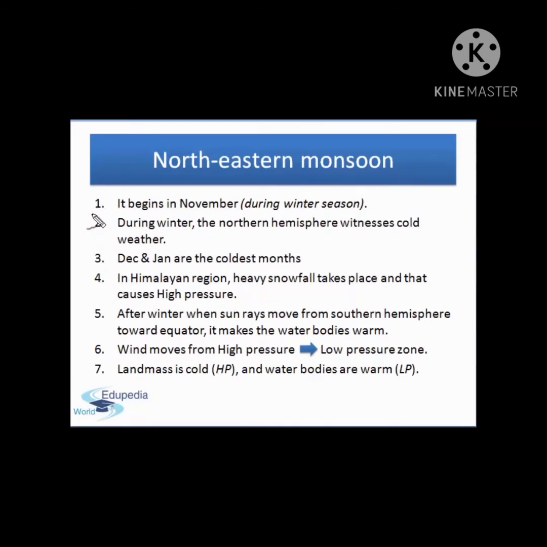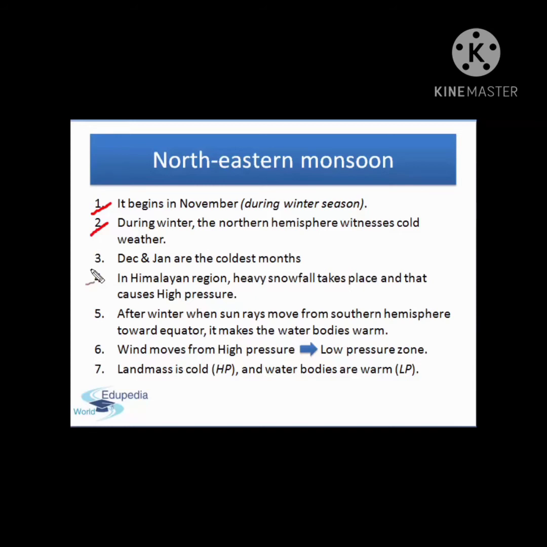Now the second type of monsoon is the northeastern monsoon or retreating monsoon. It begins in November. During winter, the northern hemisphere witnesses cold weather. The position of the northern hemisphere is slightly tilted away from the sun, and because of that fewer sun rays fall on the northern hemisphere. December and January are the coldest months in India. In the Himalayan region, heavy snowfall takes place and that causes high pressure.